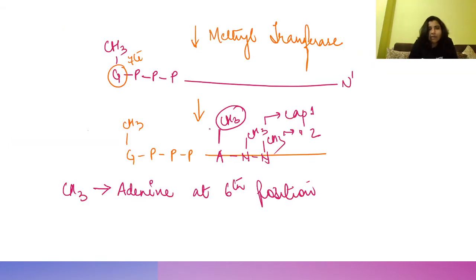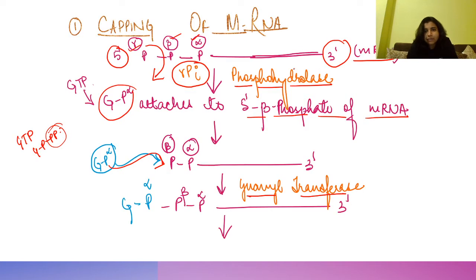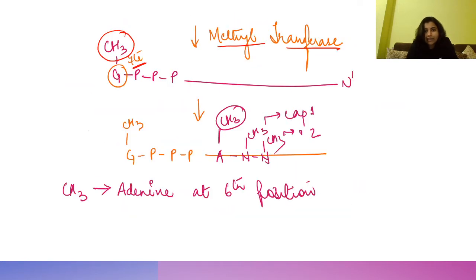Now they form a stable compound with the help of a methyl transferase. This methyl group is added to guanine at the 7th position, so we call it 7-methylguanosine cap. Why do we call it 7-methylguanosine cap? Because it has been added to guanine at the 7th position, right?